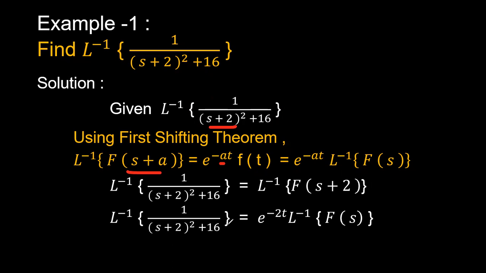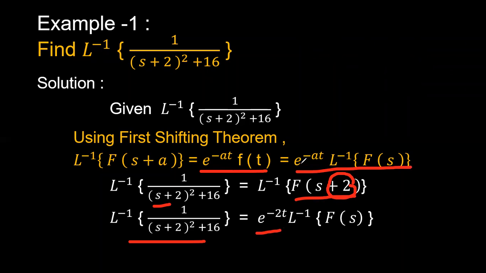So you can simply write it as the Laplace inverse of 1 by (s plus 2) whole square plus 16, which can be written as the Laplace inverse of f of s plus 2. Why? Because it is shifted by s plus 2. And this can be given as e power minus 2t, because e power minus at into f of t, so it is shifted by plus 2. That's why it is represented as e power minus 2t according to this formula, e power minus 2t into the Laplace inverse of f of s.